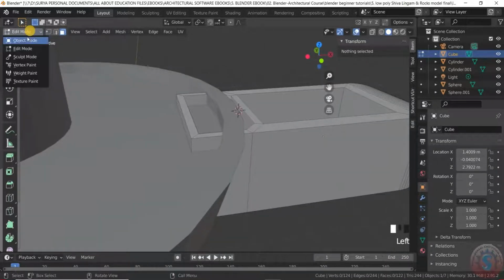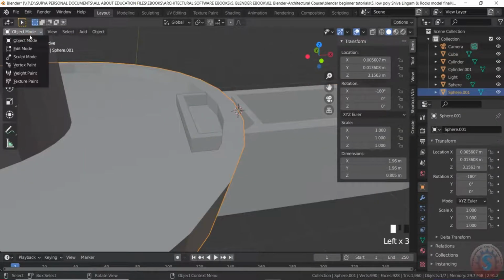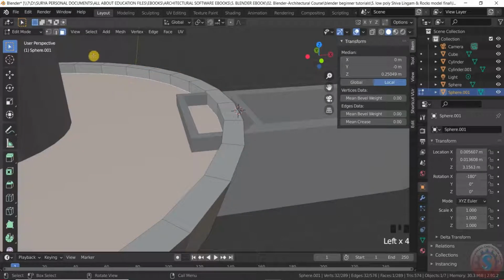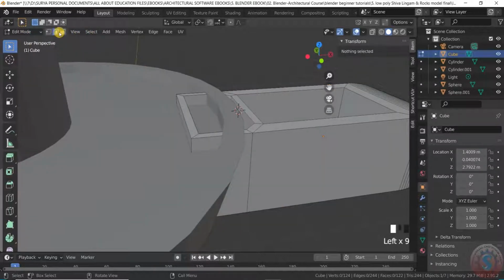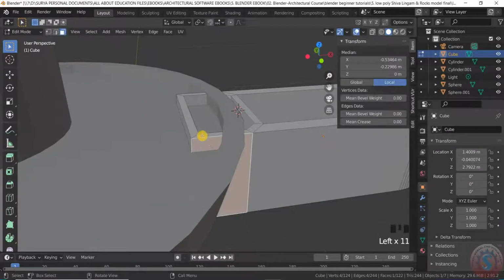You want to delete these faces, for example, you go into the edit mode and select the object mode and select the object, and go into the edit mode. You want to select the faces to delete the faces.